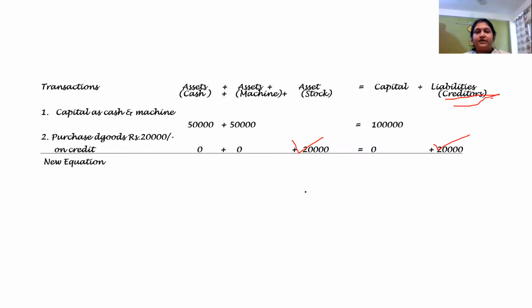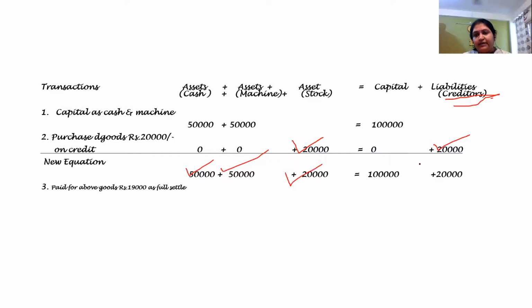Then I will find the new equation. What is that? 50 remains 50, this 50 remains 50. And this 20, my stock has increased and my liability has also increased, and capital remains the same.